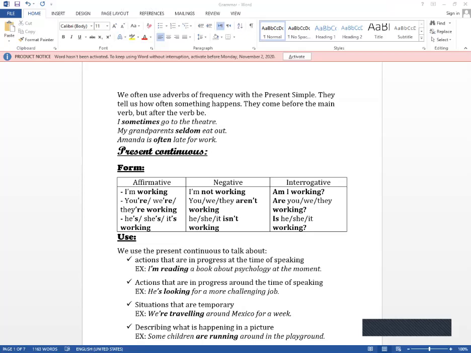While if the verb ends in a vowel followed by a consonant, I will double the consonant and then add ing. If the verb ends in ie, I omit the ie and change it into y, and then add the ing.